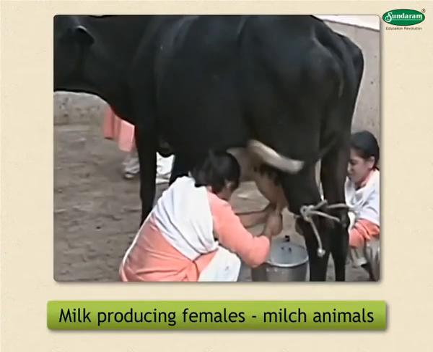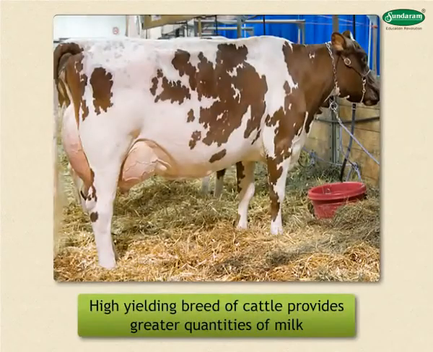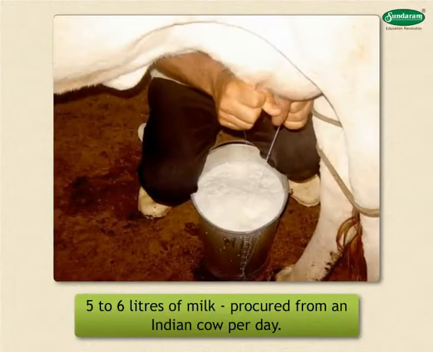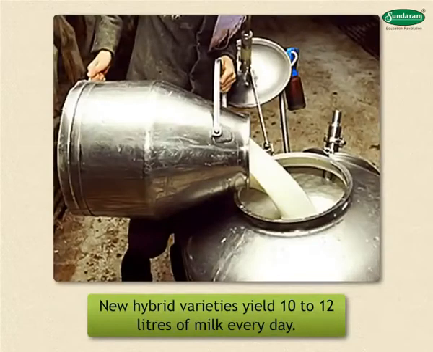Milk-producing females are termed as milch animals, whereas the males, which are used for farm labor, are referred to as draft animals. High-yielding breeds of cattle are developed as they provide us with greater quantities of milk. The hybrid varieties of animals are high-yielding breeds with tremendous resistance to diseases. Approximately 5 to 6 liters of milk can be procured from an Indian cow per day. On the other hand, the new hybrid varieties yield nearly 10 to 12 liters of milk every day.